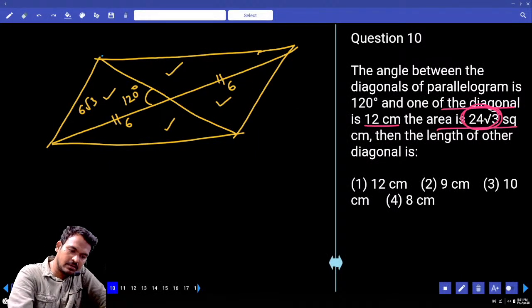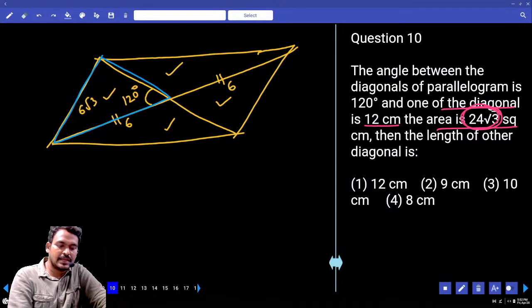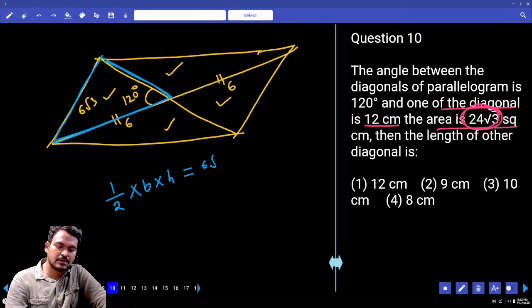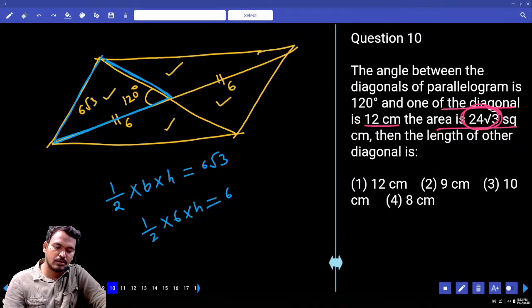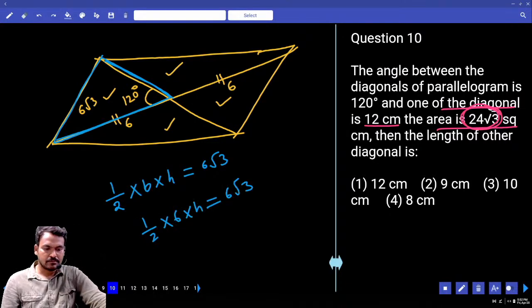Then we take one triangle. In one triangle, base. What is the side value here? 6. The other one we don't know. Then we write half into base into height, that is equal to 6 root 3. Half into the base value 6 into height equals 6 root 3.